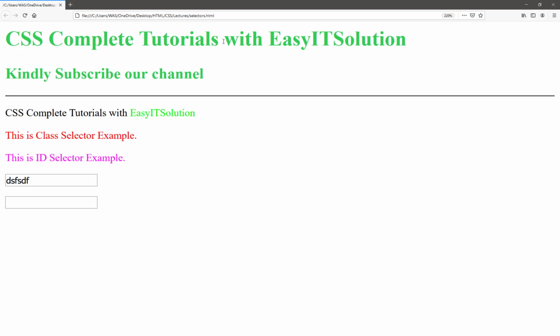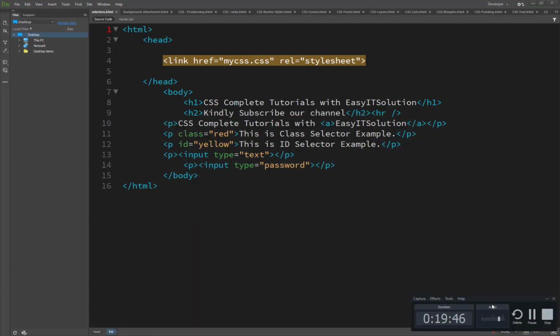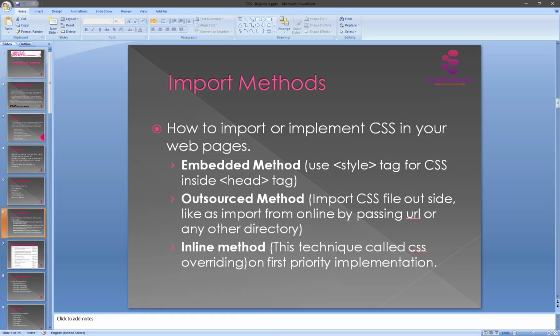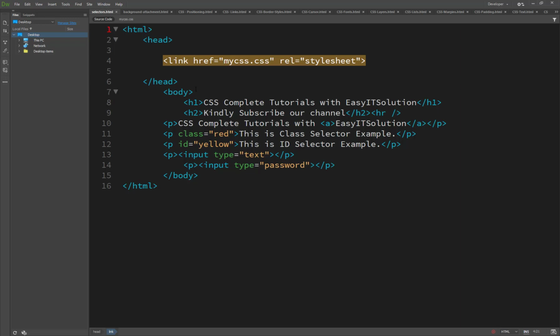It's working. Selector.html. So this method is called the external, or we can say the outsource method. And the third one is the inline method. So what is the inline method?